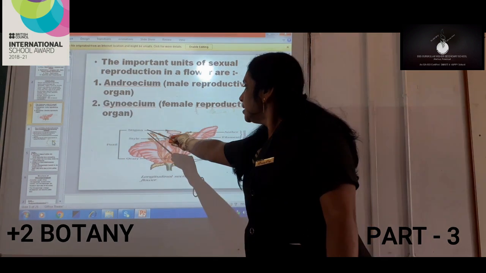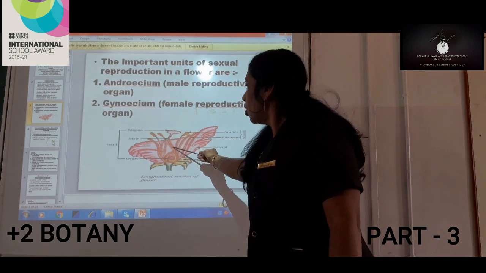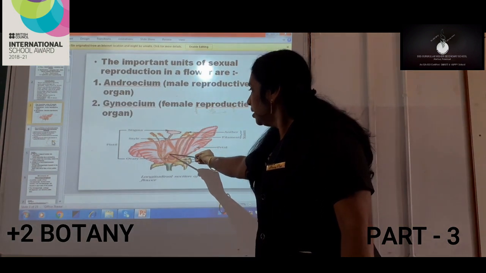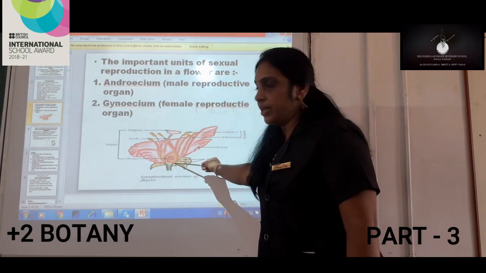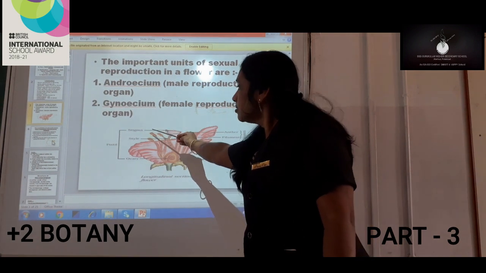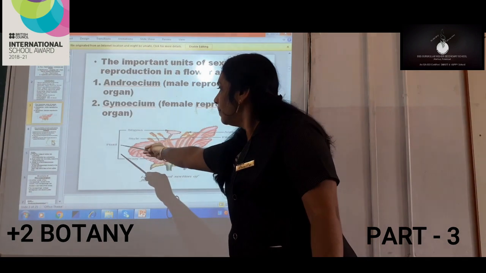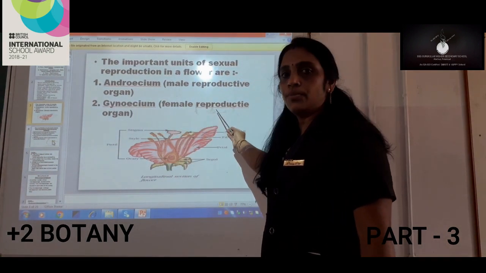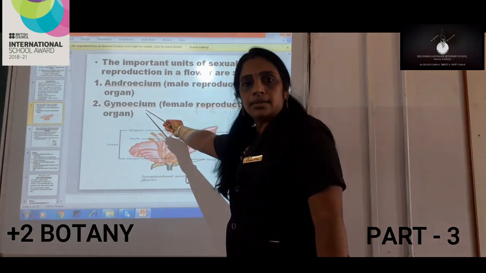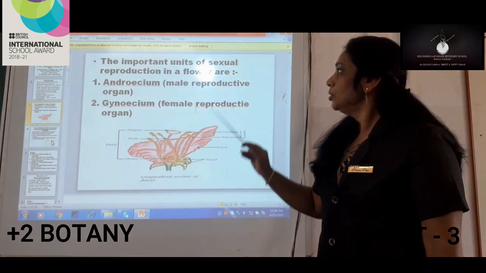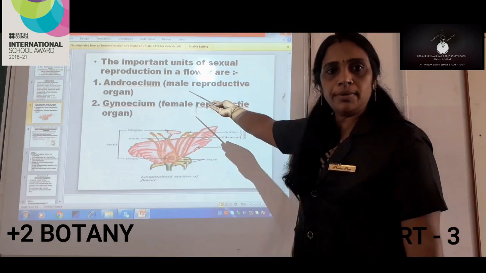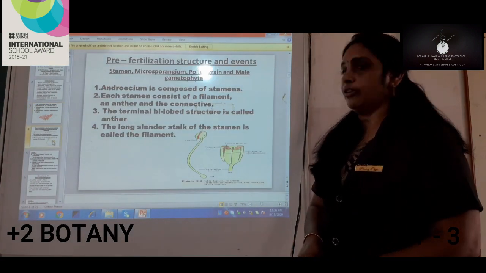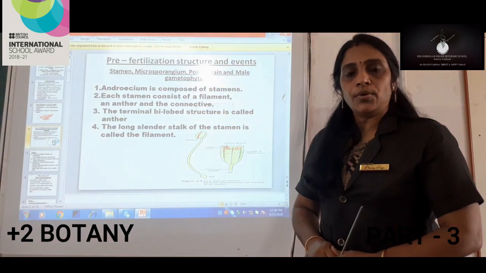And here we can see the stigma, the long slender stalk is the style, and here you can see a bulge portion at the base, that is the ovary. These three parts together comprise the pistil, and the pistil is the female reproductive organ, known as gynoecium. Now you would have understood what is androecium and what is gynoecium in the case of a flower. Got the point, my dear children?